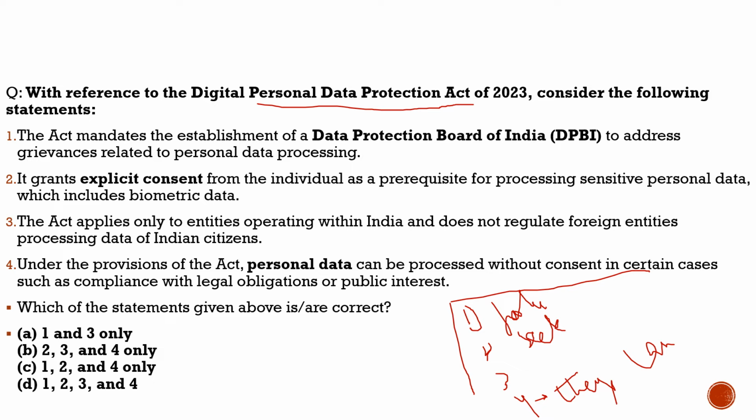And the fifth important point under this act, under these rules, which the article mentioned, was that the companies which are collecting these data should take measures to protect it. There should be no data leaks. They should take extreme measures to protect it. So these are a few points which were notified.